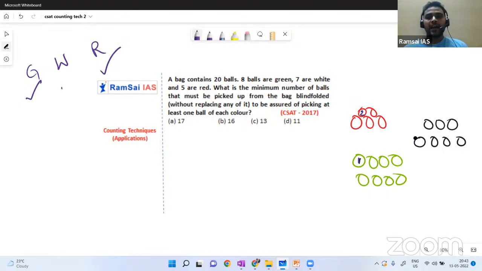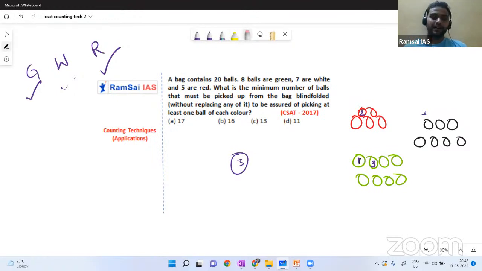And if we are really lucky enough, we will take a third white ball, and it will be fulfilled. In 3 ways we can get the answer. I mean 3 different colors. But can you assure that? What if you pick a green ball in the third attempt? Done, over. So what should I do? I can do nothing now. So here we have to think, in the worst case, how many balls I have to pick.